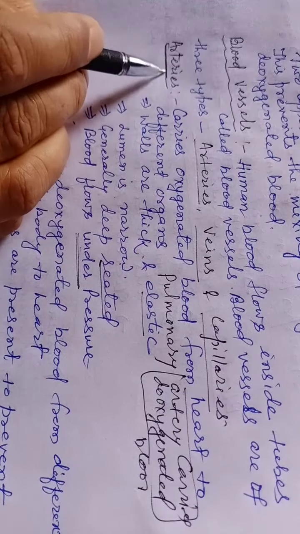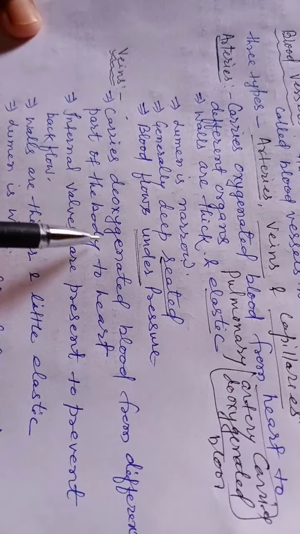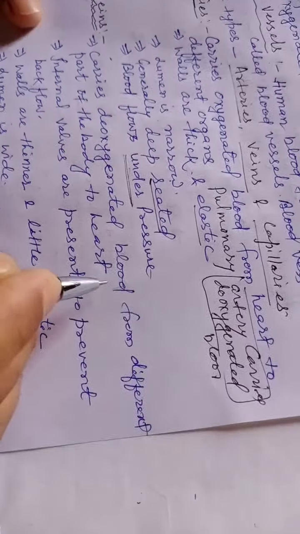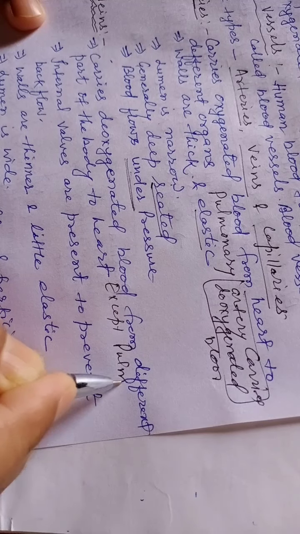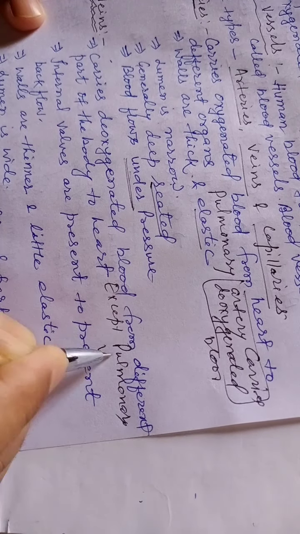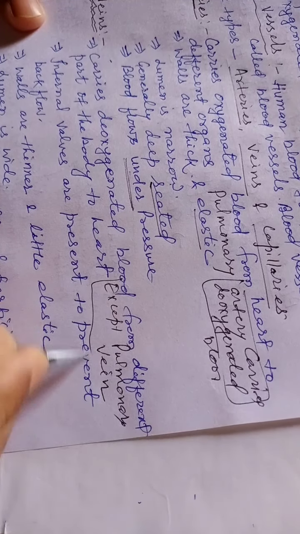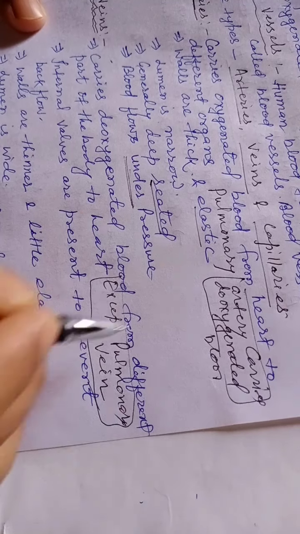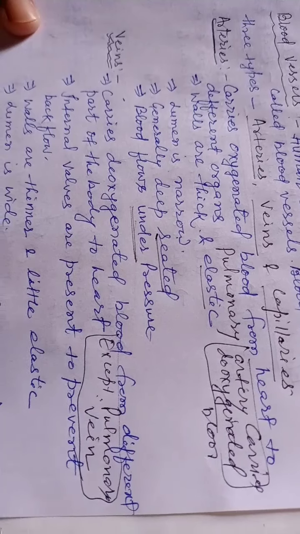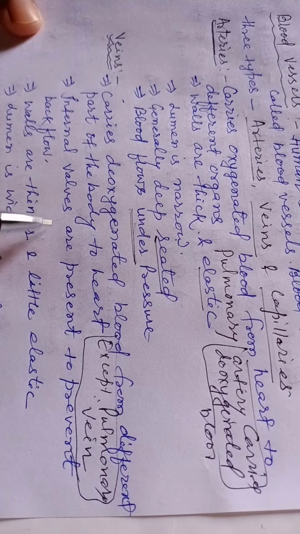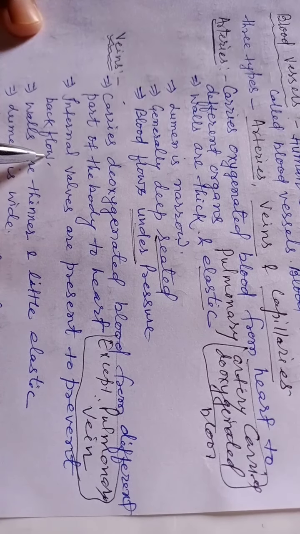The blood flows under pressure, as the artery has to send blood to different parts of the body. So blood flows under pressure in arteries. Now the veins carry deoxygenated blood, except the pulmonary vein, which carries oxygenated blood. These two exceptions are there. Internal valves are present to prevent backflow.